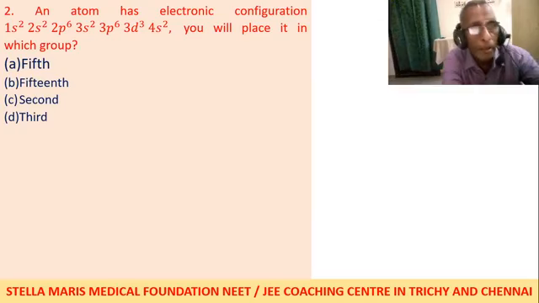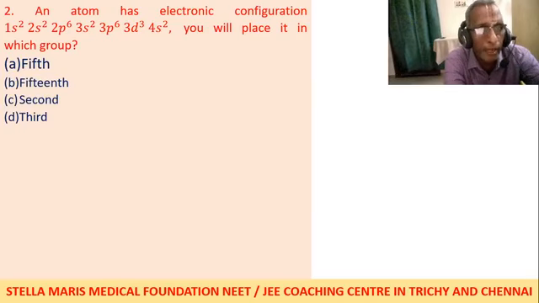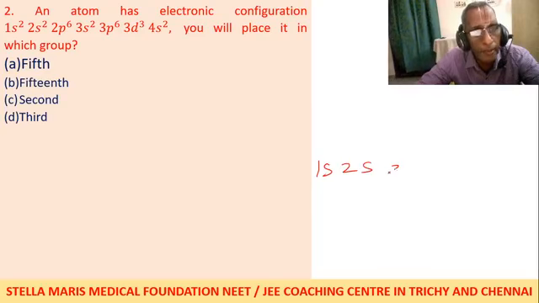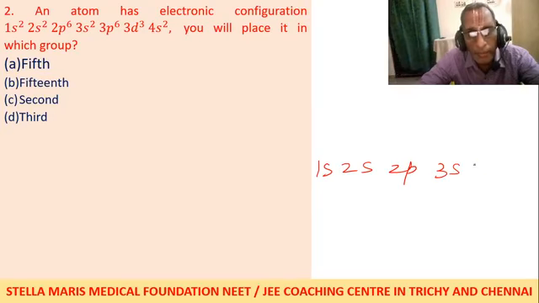Next, an atom has the electronic configuration 1s2, 2s2, 2p6, 3s2, 3p6, 3d3, 4s2. They have given it according to the increasing order of quantum number, but we have to write according to the Aufbau principle. 1s, 2s, 2p, 3s, 3p, next is 4s, 4s2, then only 3d3.